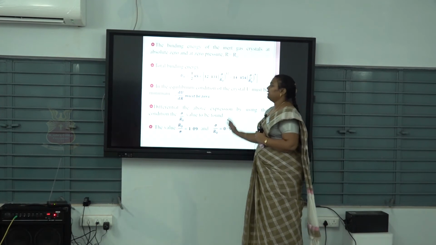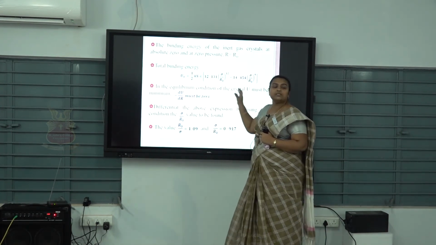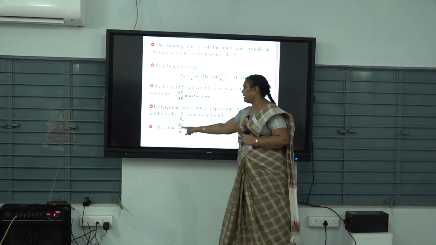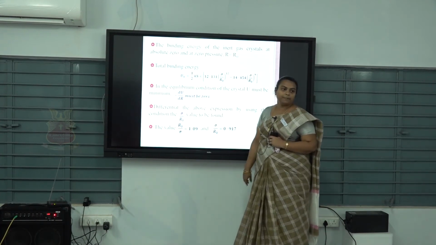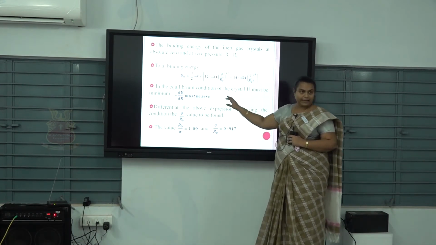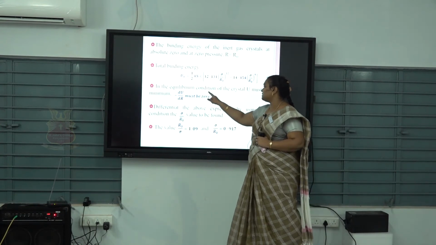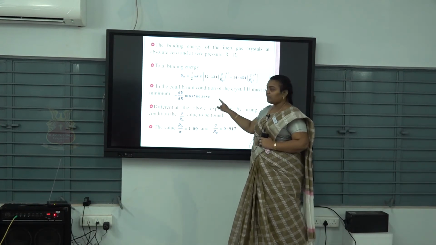Under equilibrium condition, the differentiation of the above is equal to 0. This is the condition to find the value of R naught by sigma, the constant of sigma by R naught.